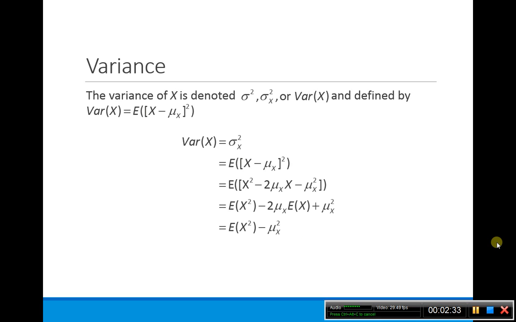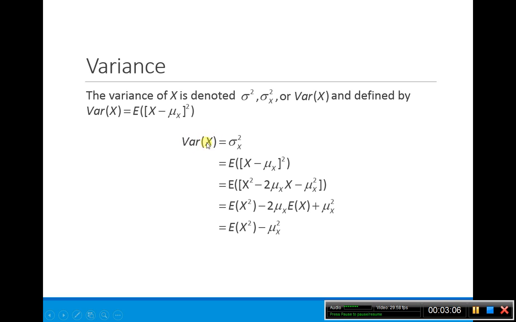Our variance for our random variable x is denoted by sigma squared. You might see also sigma sub x squared. The sigma sub x just allows you to realize that you're linking that sigma to the random variable x. Or you sometimes see var of x. It's just defined as taking our random variable x minus our mean, squared, and then taking the expectation of that. We're going to derive a formula for that.